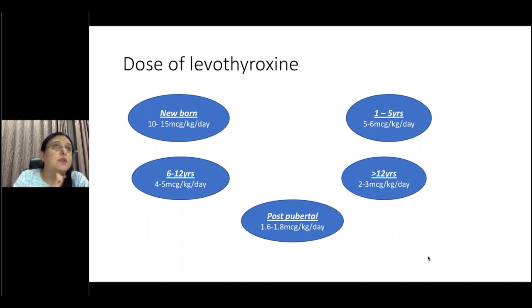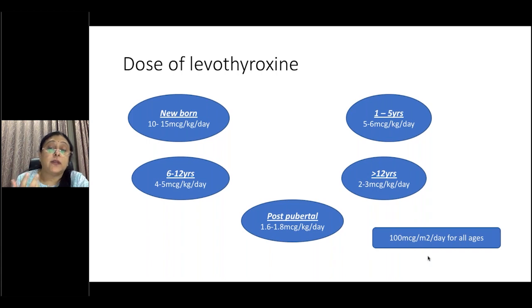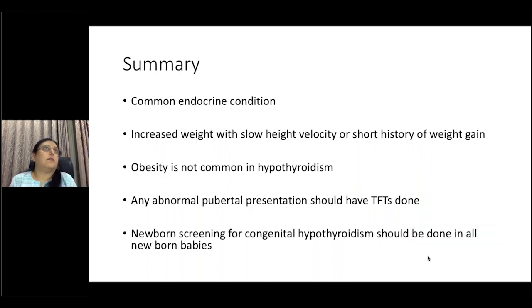So in general, you start off anything between 25 to 37.5 micrograms. And by the time they've reached puberty, they reach a dose of anything between 100 to 200 micrograms per day. If not, a more standard number that one can remember is 100 micrograms per meter square, applicable for all ages. So in summary, hypothyroidism is a very common endocrine condition.